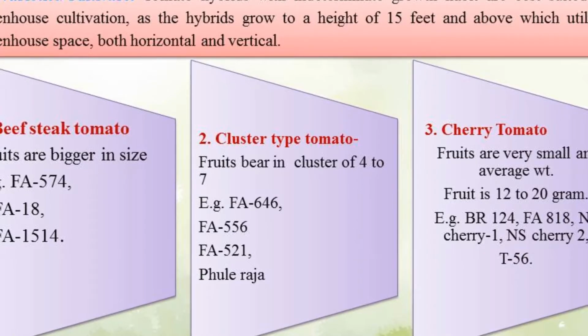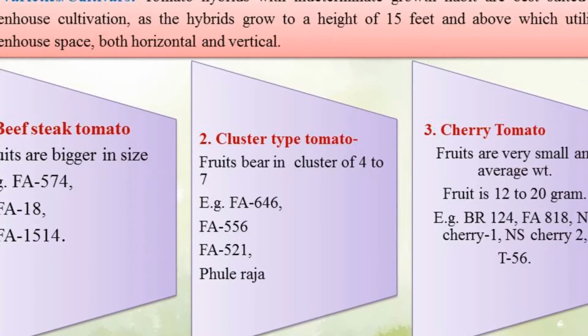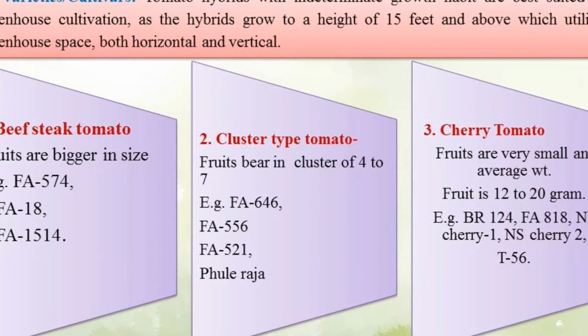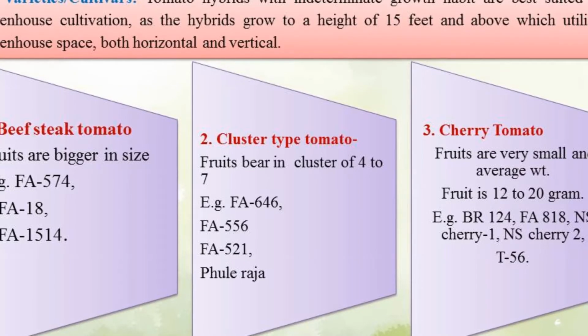In beef stick type of tomato, fruits are bigger in size, and some varieties are FA 574, FA 18, and FA 1514. These varieties belong to beef stick tomato.